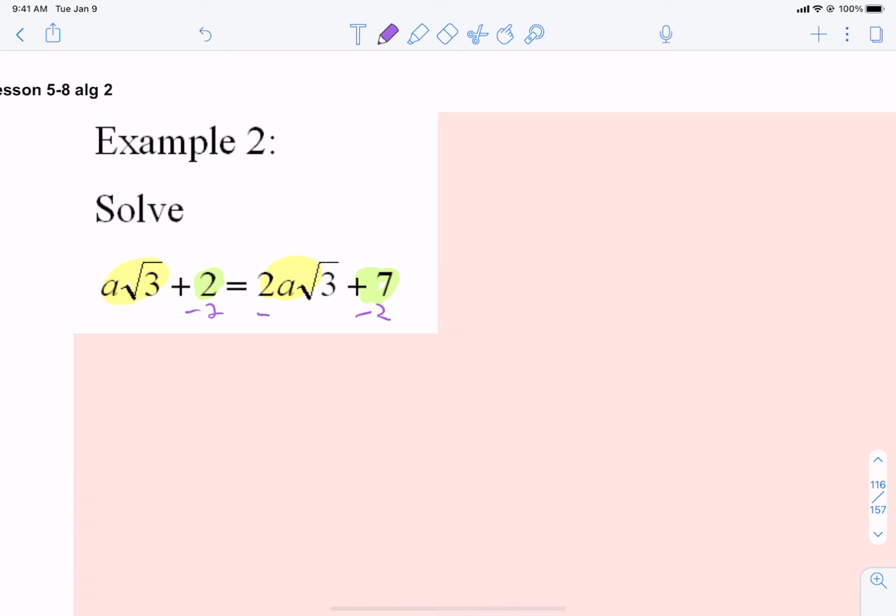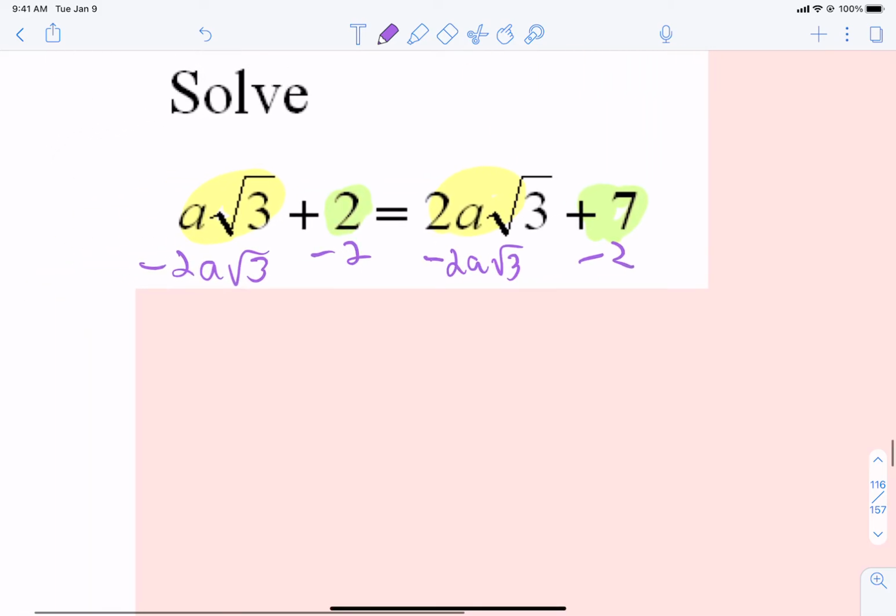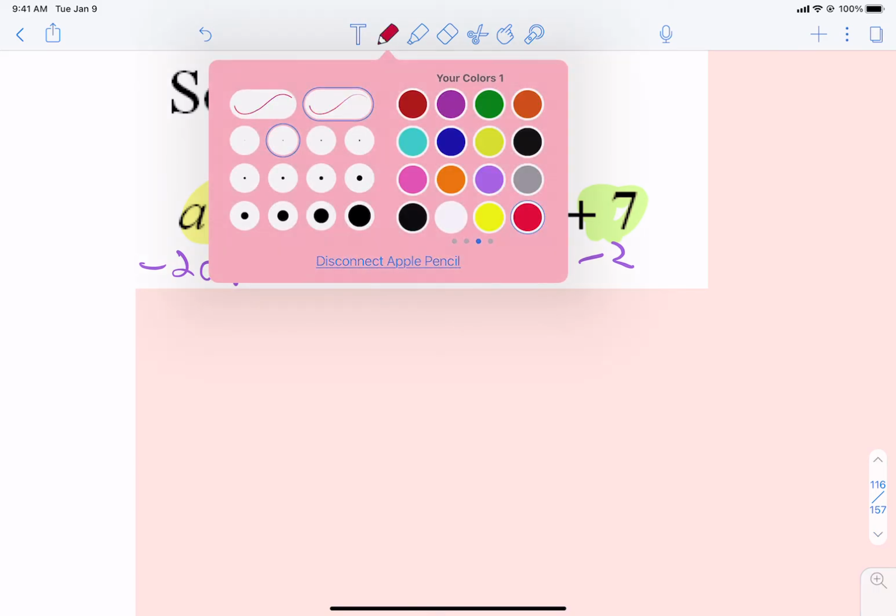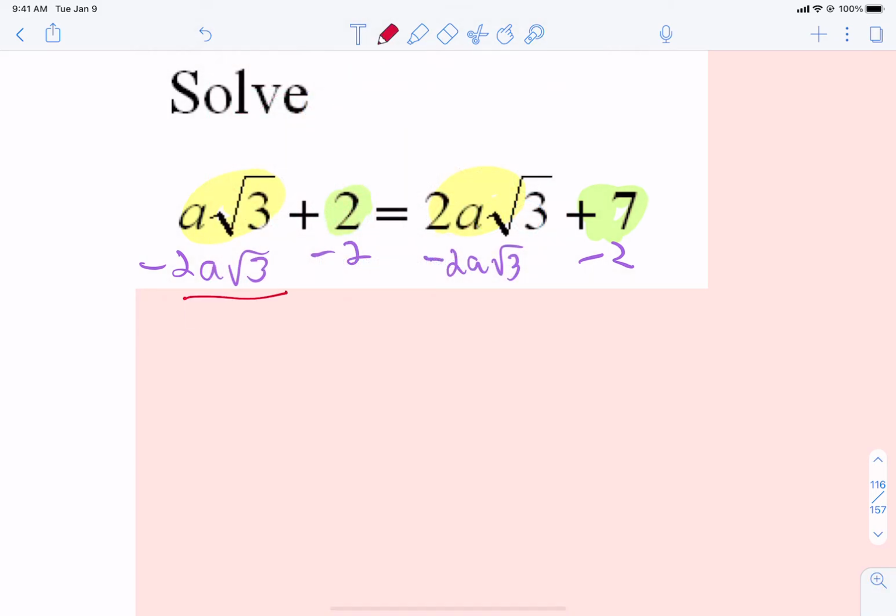And let's subtract 2a square root of 3 from both sides. Now here's the part that's kind of interesting. I'm a math person, so these are like terms, so you can subtract them. If I have one of them and I subtract 2 of them, I have -1 of those things. Now you can write the -1 or not, it doesn't matter to me. And then our equals, because these are going to cancel. It's going to equal whatever 7 minus 2 is, which is 5.